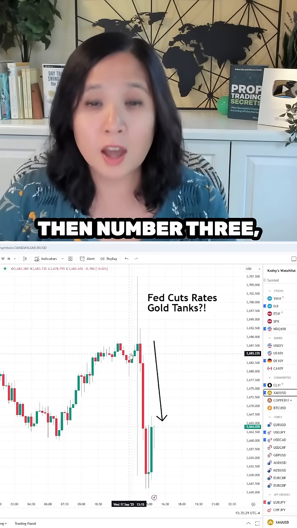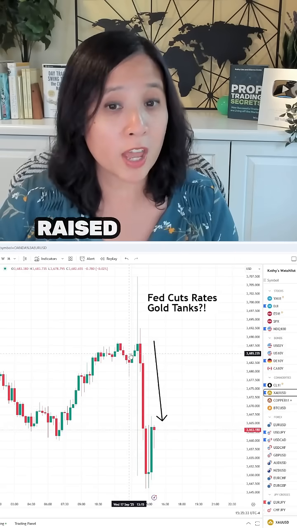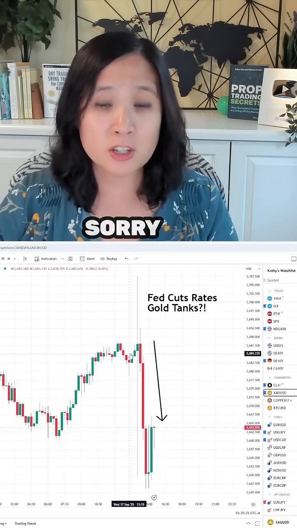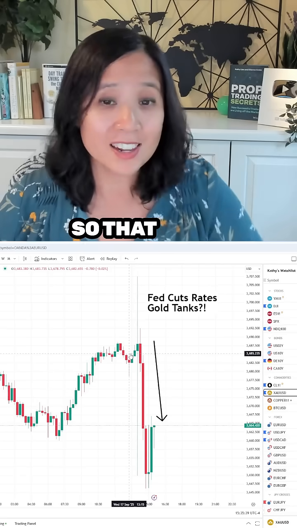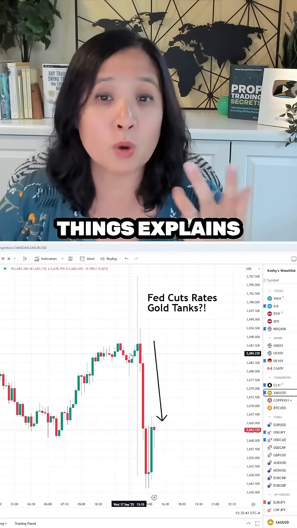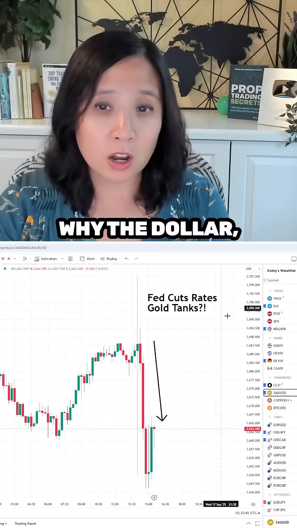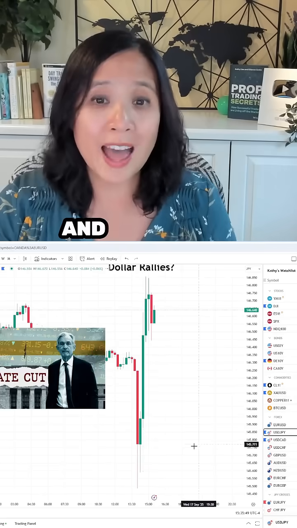Then number 3, the economic projections. Yes, the unemployment rate forecast was raised, but the inflation forecast was also increased. So that is not that dovish. So those 3 things explain why the dollar and gold prices U-turned, and gold actually ended up lower, and the dollar ended up higher.